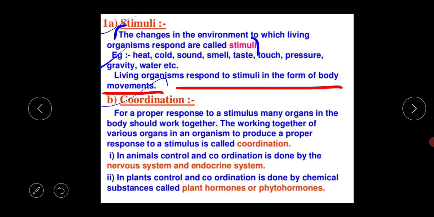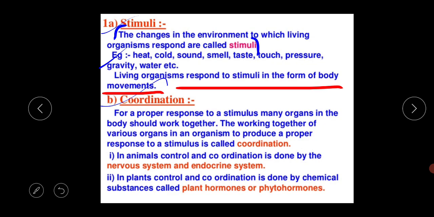So this is actually the internal environmental stimuli. And all the living organisms respond to all those stimuli in the form of their body movements. Next thing is the coordination. What is the basic meaning of the coordination?